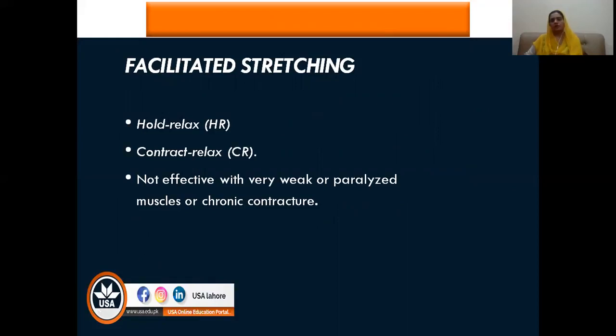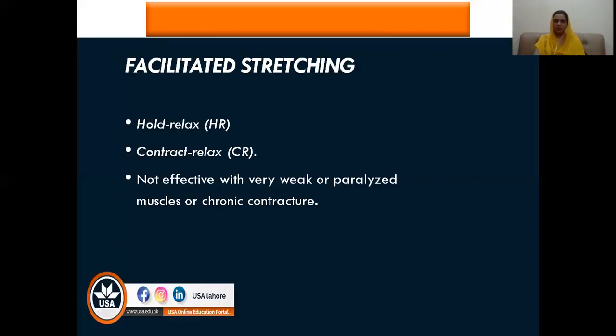As you remember, the mechanism is that the patient will also put in force and perform the activity of the muscle, and that is the basic concept in hold relax. And the concept of reciprocal relaxation or reciprocal inhibition is applied here. So hold relax and contract relax are the techniques that can be used for facilitated stretching.